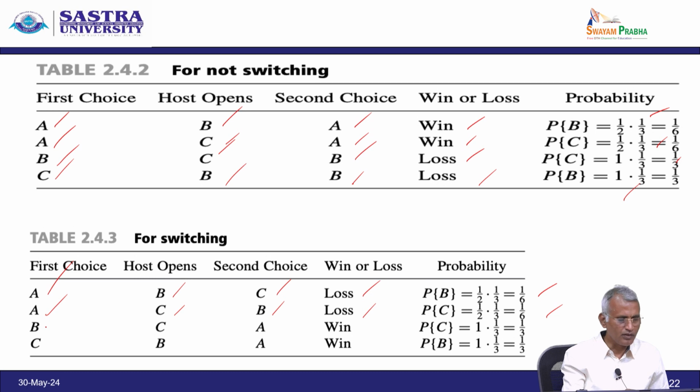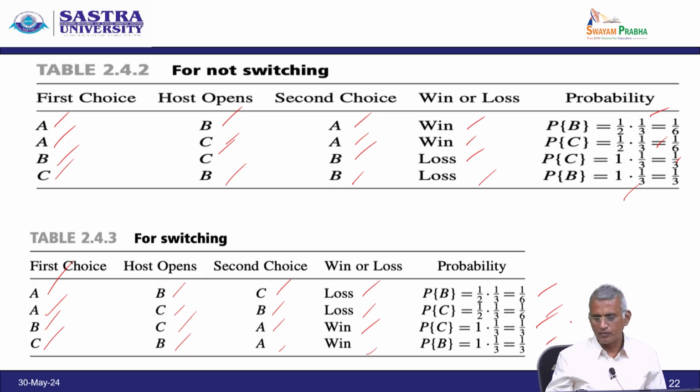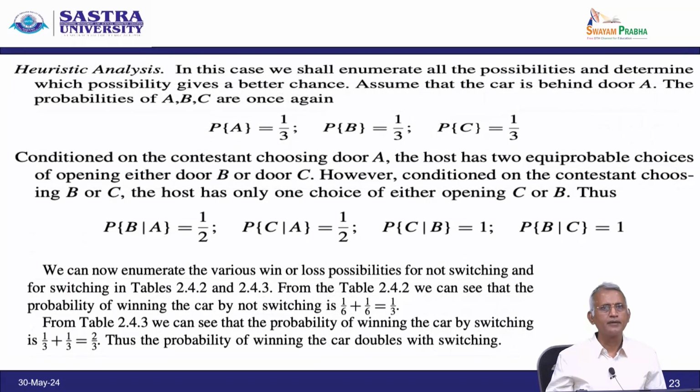Similarly, for the third one, first choice is B, host C and second choice is A and win or loss is win, probability of C is 1 into 1 by 3 is 1 by 3. And last one is first choice C and host is B and second choice is A, win or loss is win, therefore, probability of B equals 1 into 1 by 3 equal to 1 by 3. So, this is the way we can do it for not switching and for switching.